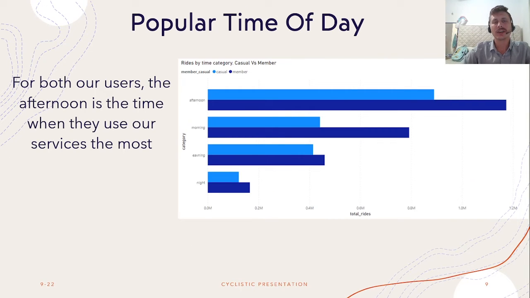If we look at the time of day our customers ride, we can see that the afternoon and the morning are the highest for both annual and casual. I would have thought that if the casual members are tourists, then the evening and nighttime should also be quite popular for them, exploring the city as much as they can. However, this isn't the case. The afternoon and the morning are most popular to both types of customers.